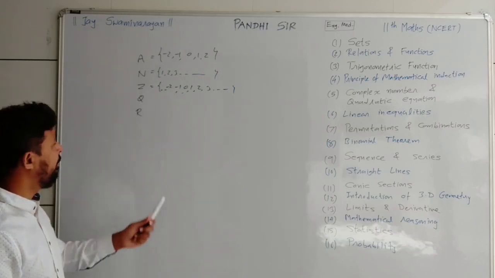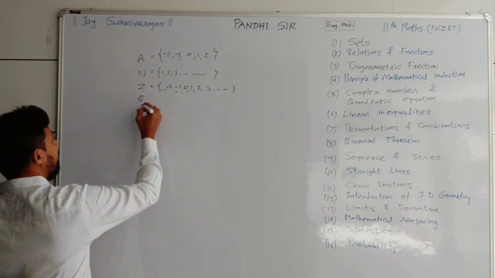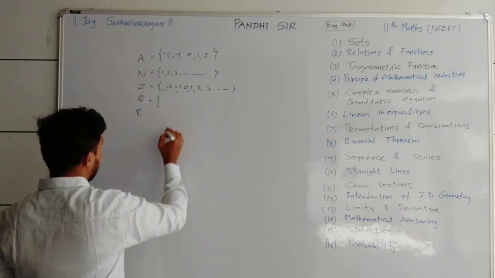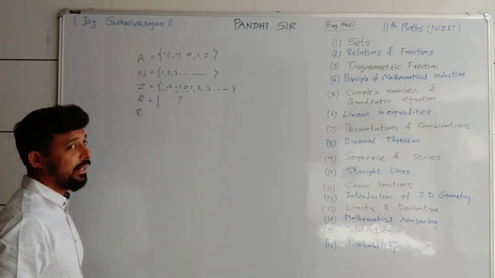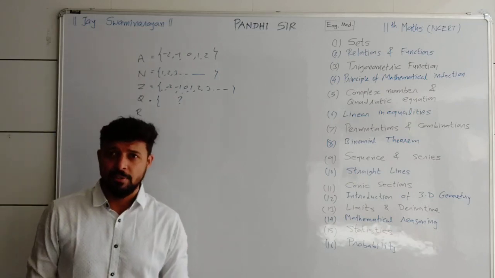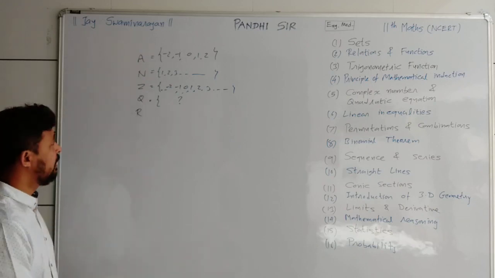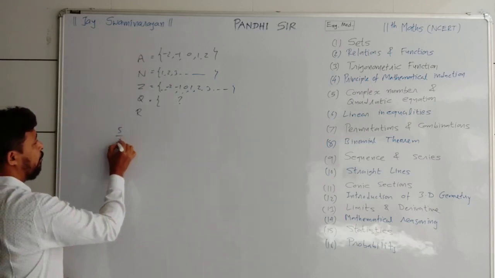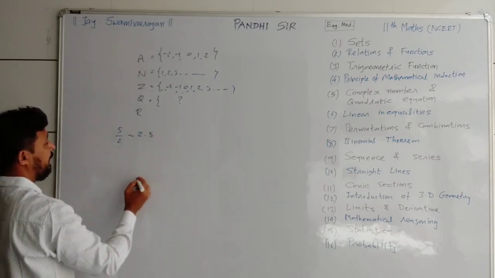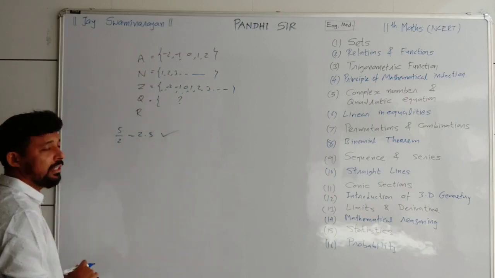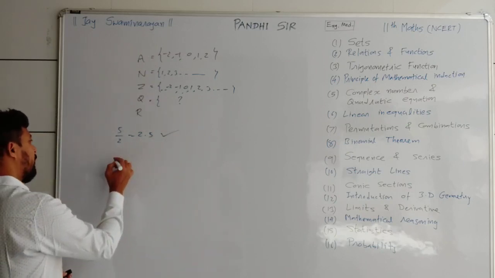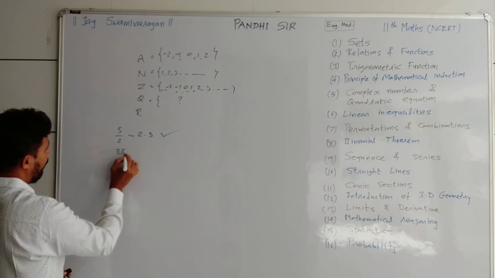After that, let me write Q. Q means rational numbers. Recall what we mean by rational and irrational. Suppose I mention 5 by 2, which means 2.5. Is it rational? The answer is yes. Suppose I mention a number like 22 by 7.